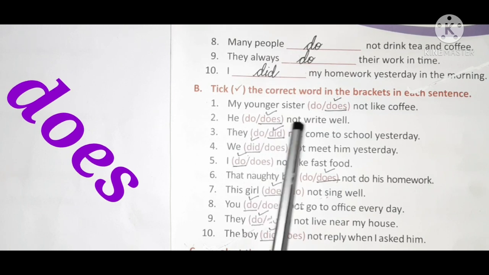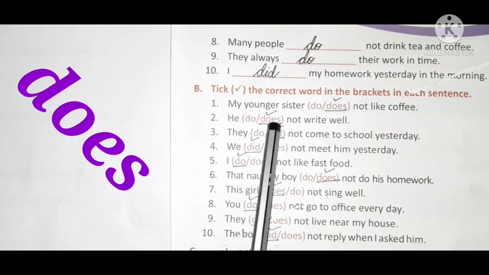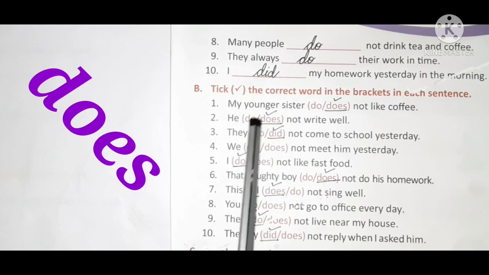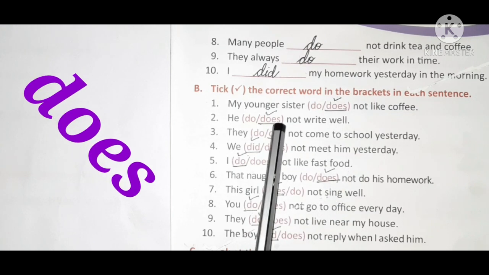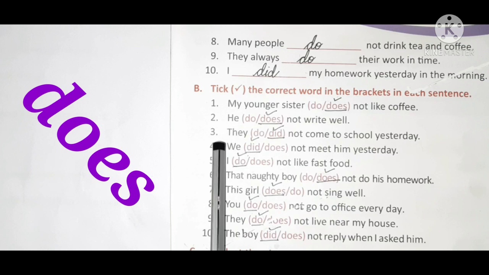2. He does not write well. So which is the correct one? Does. Because he is singular. So with a singular subject, what will come? Does. He does not write well.